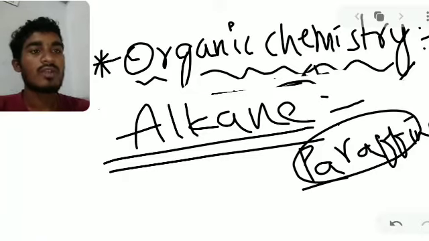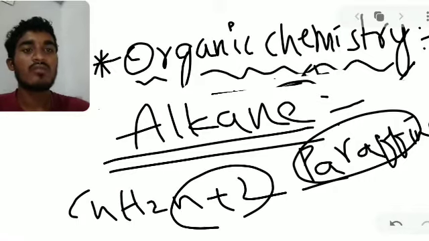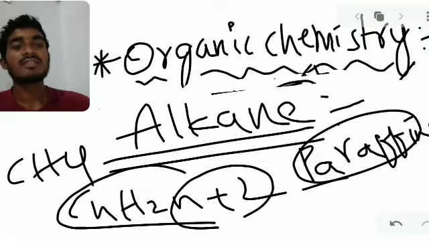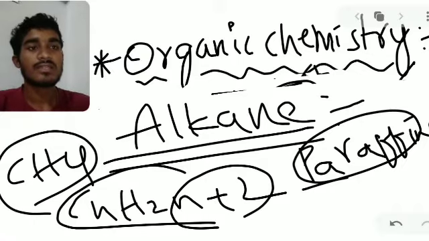So another name of alkane is paraffins. The general formula of alkane is CnH2n+2. For example, methane is the best example for alkane. So these are the basic needs of alkane.